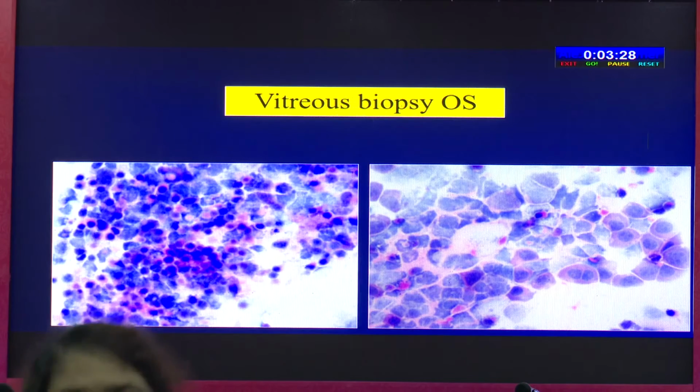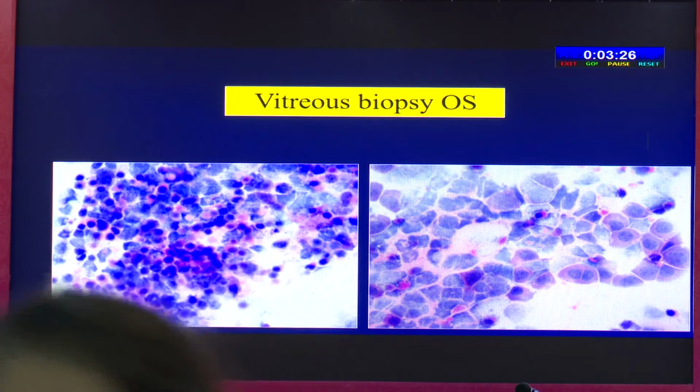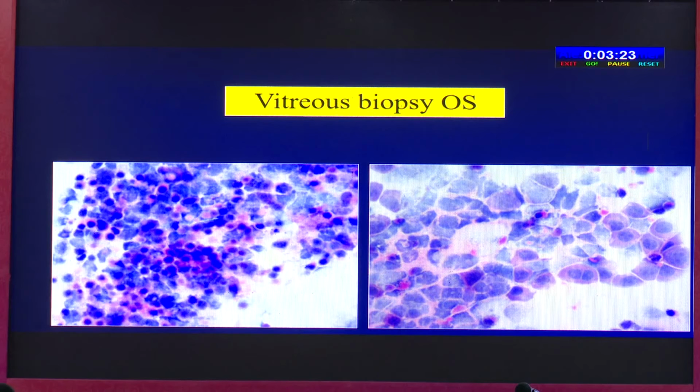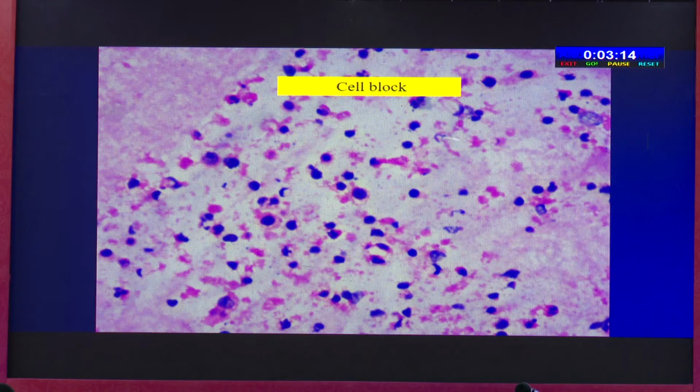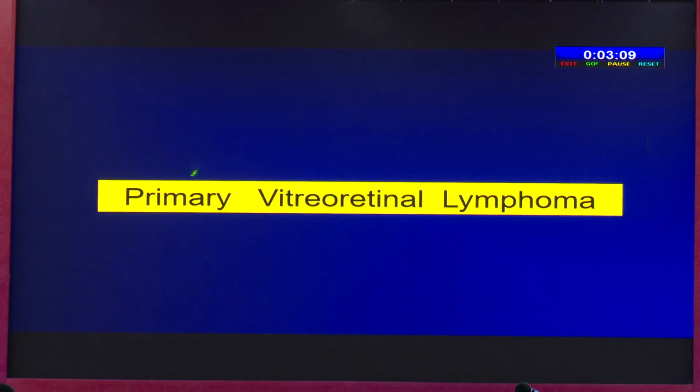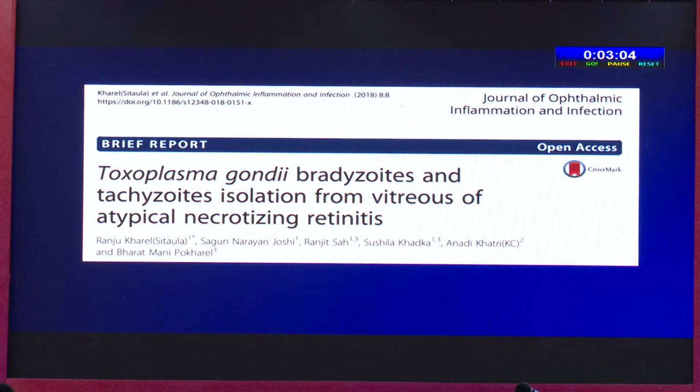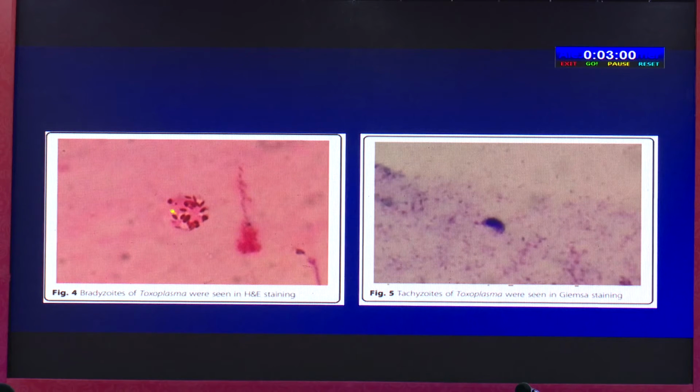The vitreous biopsy was done, and it showed clumps of tumor cells with hyperchromatic nuclei and cytoplasm, and you can see the bilobulated nucleus over here, the pleomorphic nucleus with segmenting. And cell block is better, and it showed the morphology of the cells with necrotic background. This is diagnosed as primary vitreoretinal lymphoma. One can find infectious agents like Toxoplasma gondii, bradyzoites from the vitreous aspirate, if the astute ophthalmic pathologist looks at the slide.